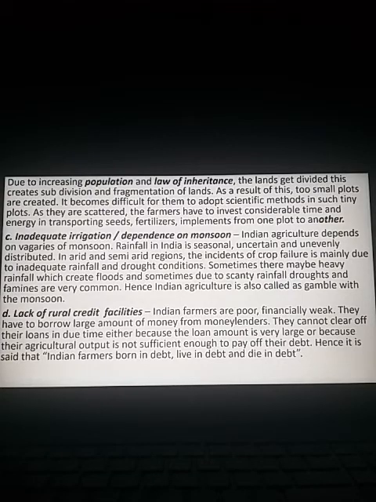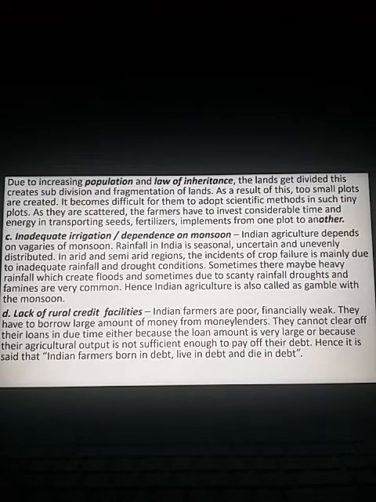Sometimes there may be scanty rainfall which leads to droughts or famines. See, both the conditions happen. Sometimes the monsoon may start too early, sometimes too late. Heavy rainfall may create floods, or scanty rainfall leads to droughts or famines.